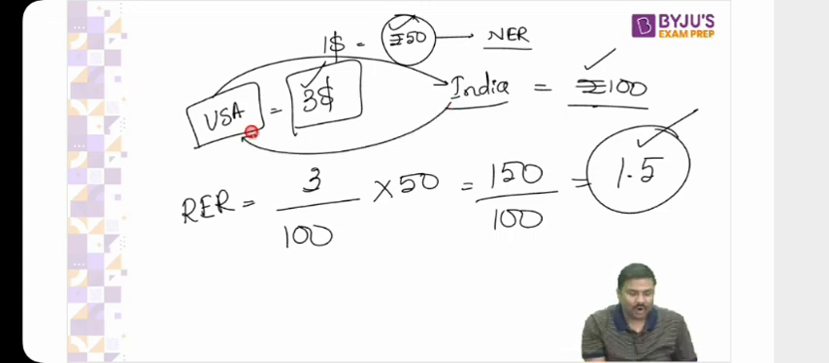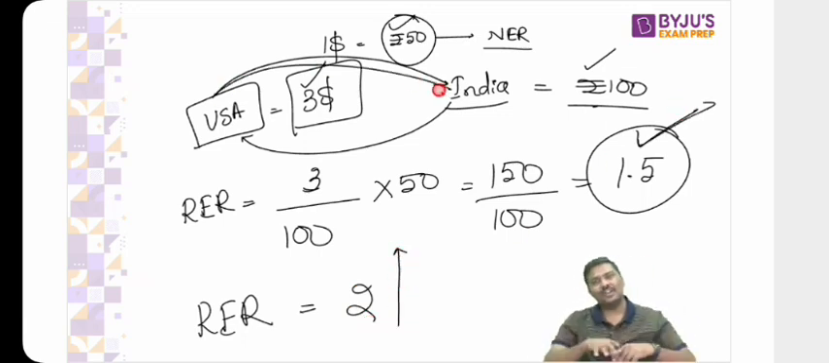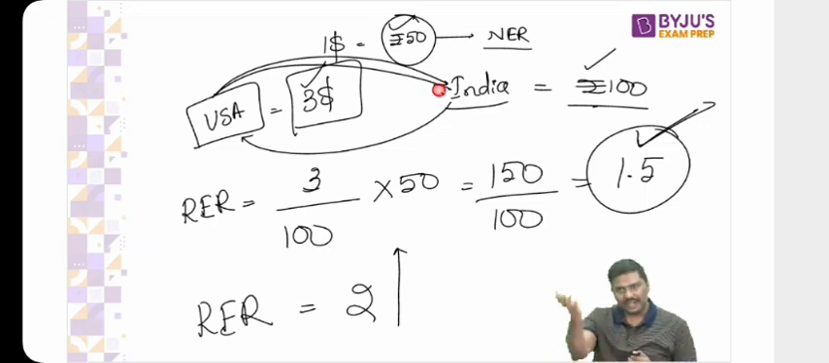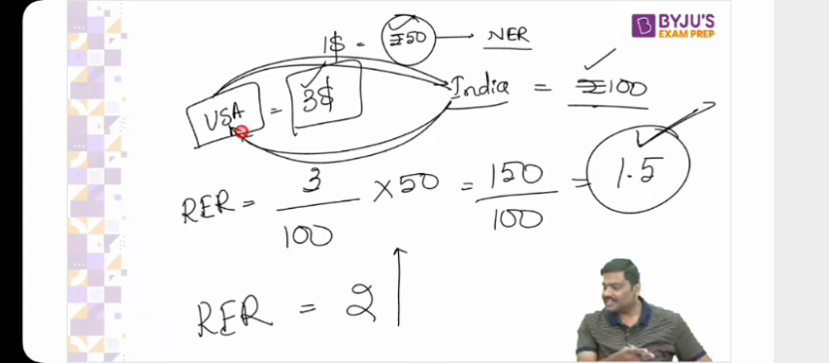Now have a look at this. What if the real exchange rate further goes up to 2? Right now it is 1.5. What does it indicate? USA's trade competitiveness has further gone down. I hope you understand. USA's trade competitiveness has further gone down and imports will further increase. That is what I've told you. That is the implication of real exchange rate. This is how real exchange rates are actually utilized.